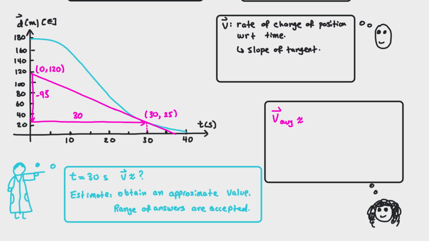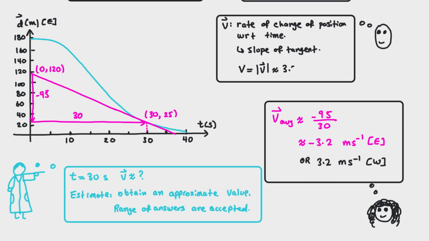Therefore, the slope was found to be about negative 3.2 meters per second east or positive 3.2 meters per second to the west. Robo said since the instantaneous speed is always the magnitude of the instantaneous velocity, this would mean that the instantaneous speed at 30 seconds is about 3.2 meters per second. The group and Mr. S agreed.